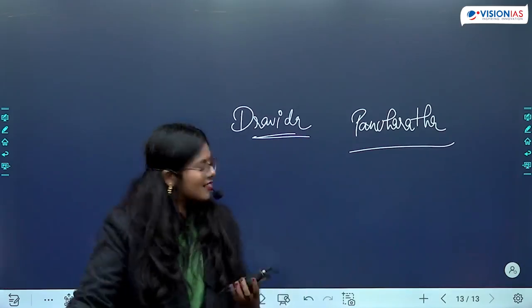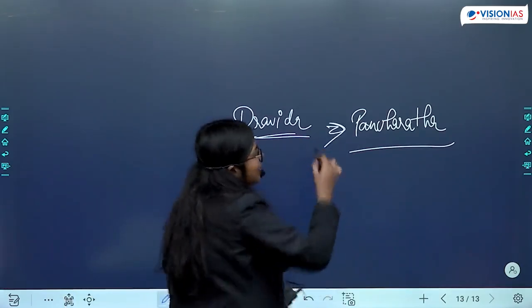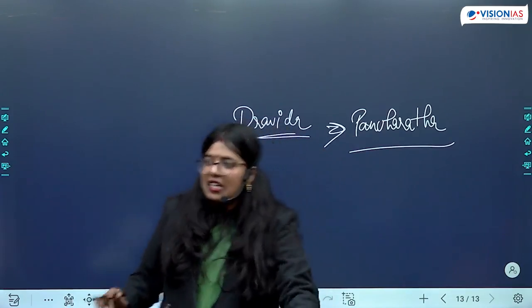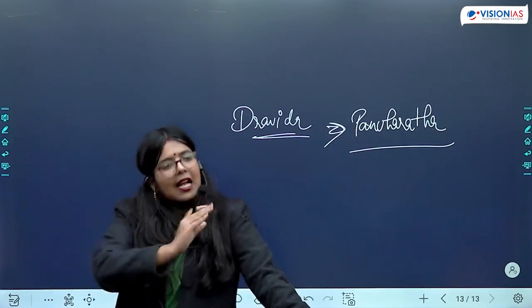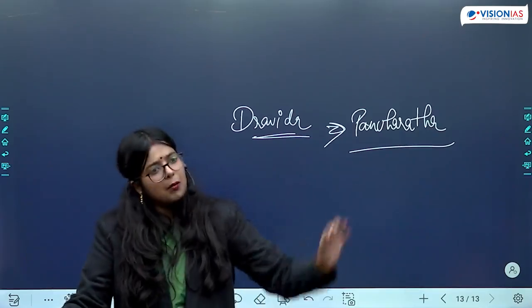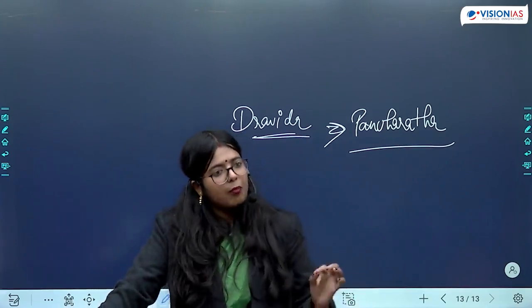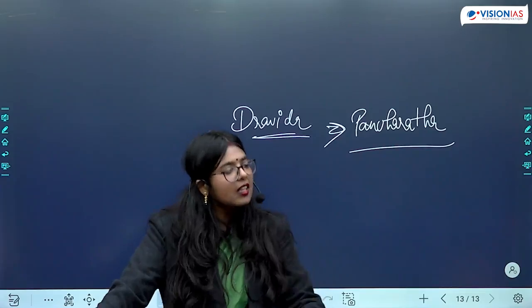When we look at this Pancharatha, they were called Pancharatha, 5 temples, a group of 5 temples. We don't know कि इसका नाम कब पांडवों के नाम पे पड़ गया, but the way we know it today is named after the names of Pandav brothers and Draupadi.